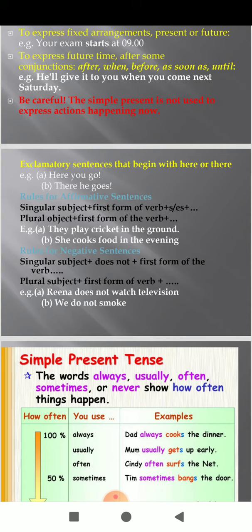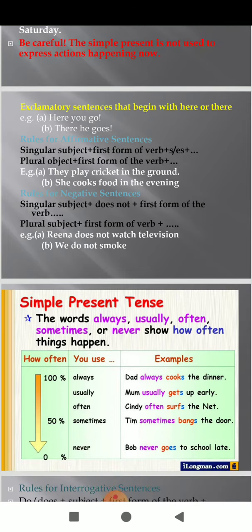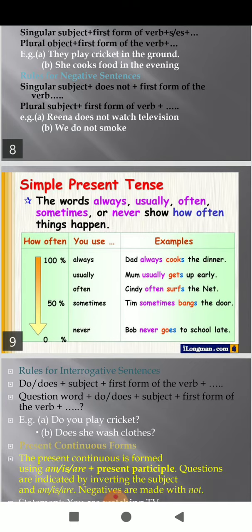Actually, students, with time clauses and conditional clauses, in place of simple future, we also use present indefinite tense. For example, if you do not earn money, you will not buy the house. These are the consequences, students. If you do not work hard, you will fail. When we are talking about vivid narration as a substitute for the simple past, we'll use simple present tense. For example, Ravan fights bravely, but he is killed in the end. So these were the ways we will use simple present tense.